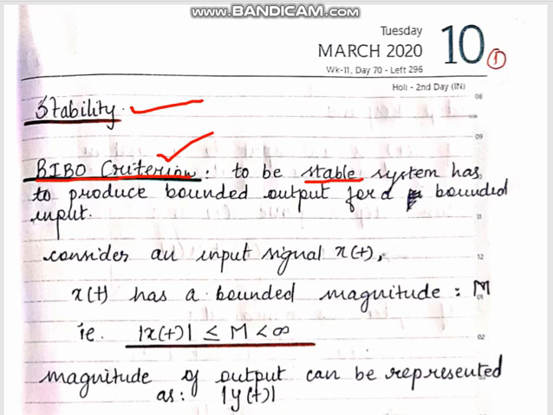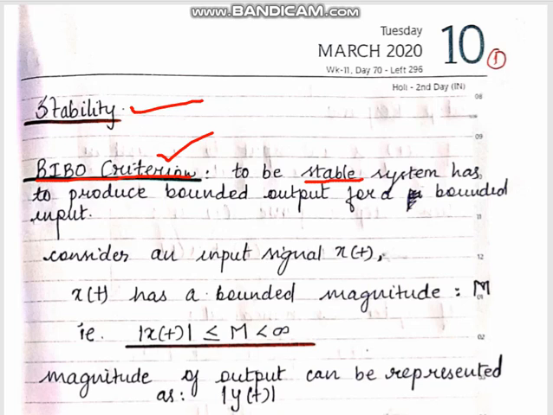So for a system to be stable, it has to satisfy the BIBO criteria. That means if the system has a bounded input, an input signal whose magnitude is less than infinity, then the output which we get from the system for that input signal should also be a bounded signal.